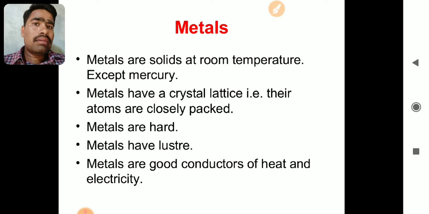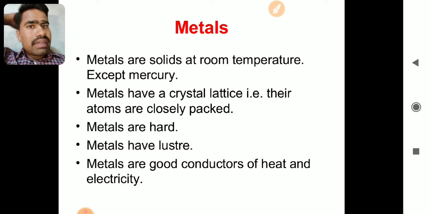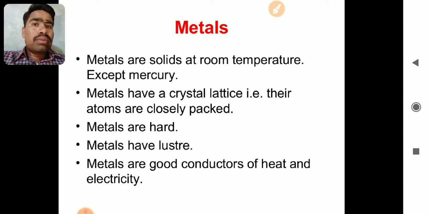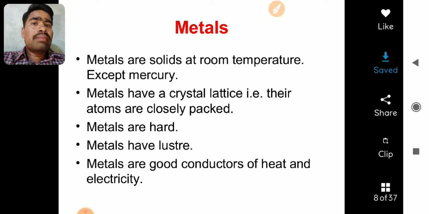Its melting point is less than your body temperature, so if you take it on your palm, it will start melting. A question can be asked to name the metal which melts on your palm. It is gallium. Mercury is also a liquid at room temperature, and hence it is used in making the thermometer.